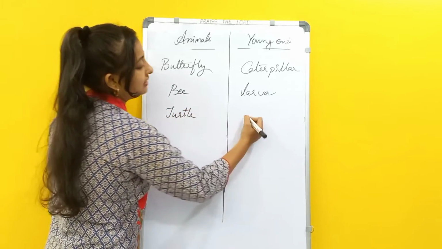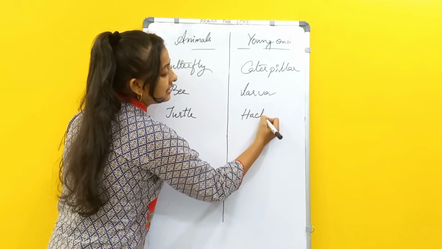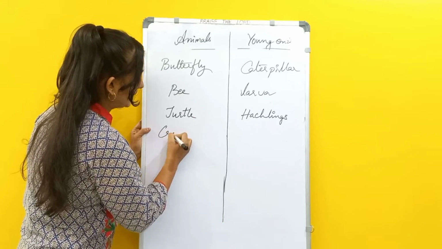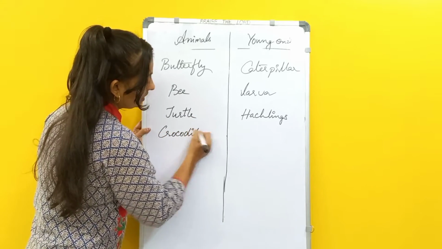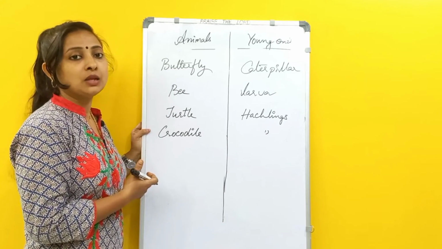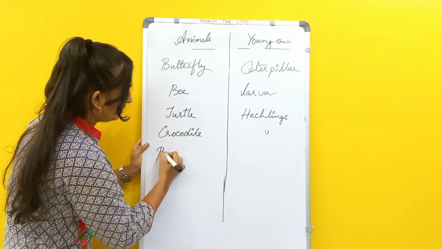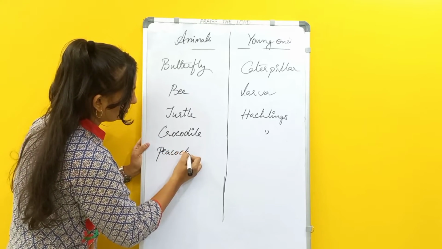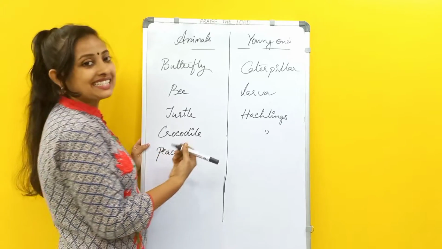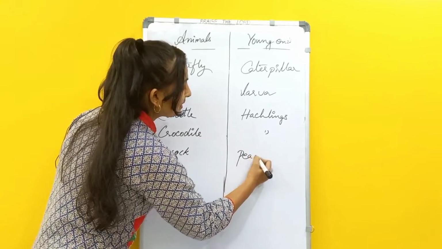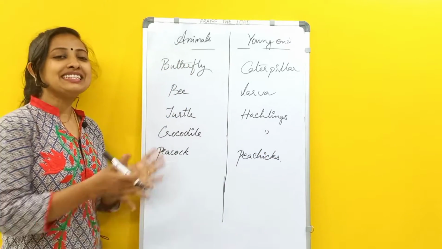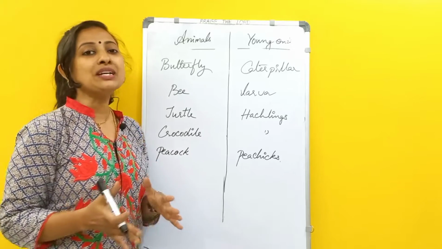Turtle, if we take, they are called hatchlings because they come out of eggs. Similarly, even crocodiles, that is also hatchling, or an alligator, that's also hatchling. Okay, so similarly, if we take peacock, these we call pea chicks. Chicks only, but pea chicks. They are special, right? Okay, so these are some of the animals and the young ones which we come across.